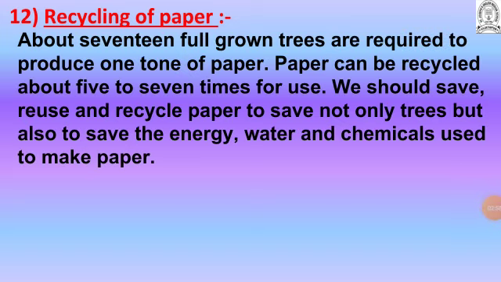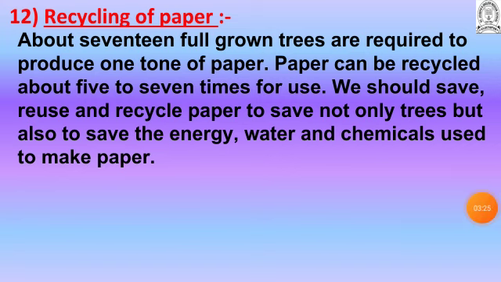Next, about recycling of paper. About 17 full grown trees are required to produce 1 ton of paper. Paper can be recycled about 5 to 7 times for use. We should save, reuse and recycle paper to save not only trees but also the energy, water and chemicals used to make paper.